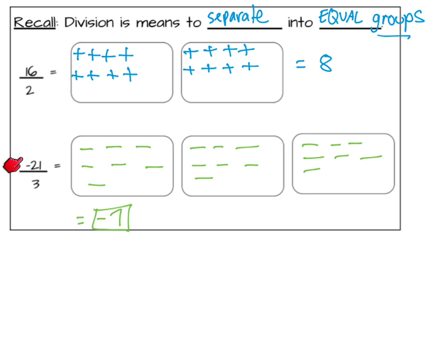And this one here especially helps us understand that when we have a negative number divided by a positive number, the quotient will be negative. And that will always be true, because if we're taking a bunch of negatives and we're dividing them into equal groups, we're going to have negatives in each group.